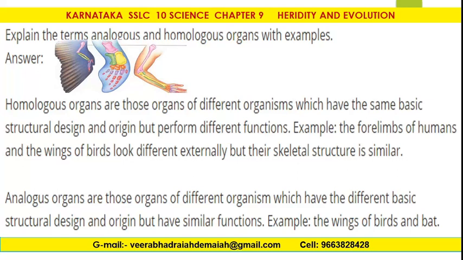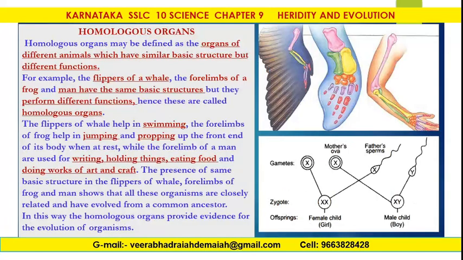That's why it's called homologous. Homo means same structure. Analogous organs are those organs of different organisms which have different basic structural design and origin but have similar functions. Example, the wings of birds and bats. So birds are different, bats are different.